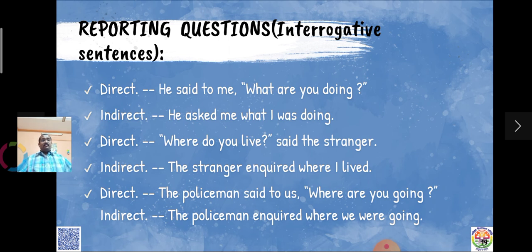Then, "Where do you live?" said the stranger. The stranger inquired where I lived. Okay. "Where do you live?" That is simple present only. That is changed into where I lived, simple past tense. Then the policeman said to us, "Where are you going?" The policeman inquired where we were going.